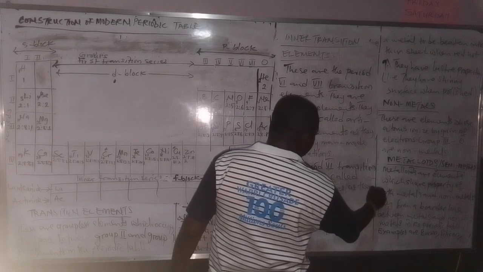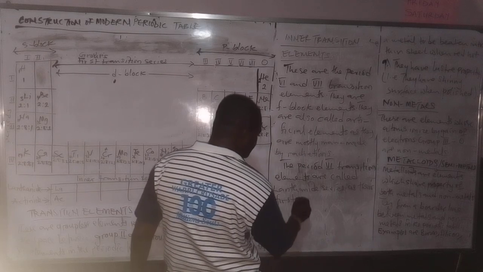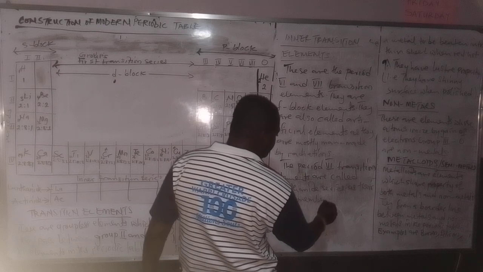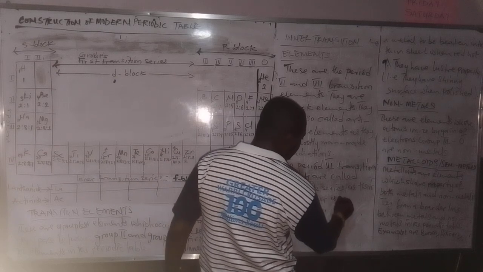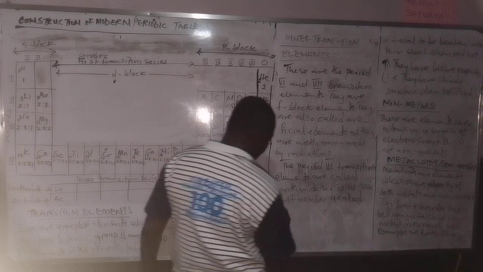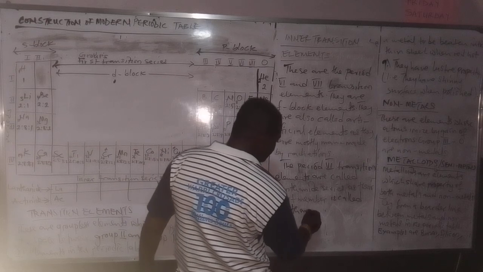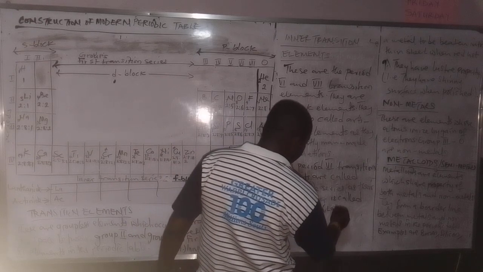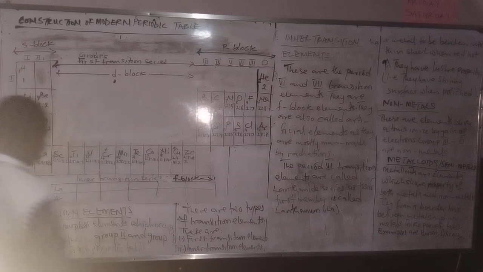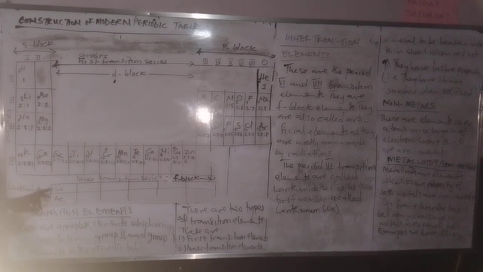As their first member is called lanthanum, La. So you can see it here. It is not extracted out of this table. The first member is called lanthanum. That is why every other member here is called what? Lanthanide series. Then this is period 6.